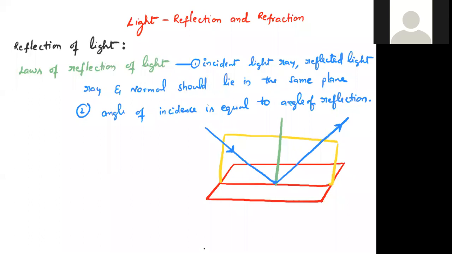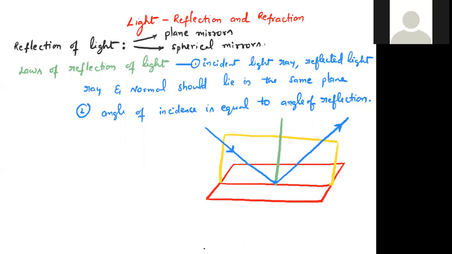Now, in this chapter, first we will discuss the phenomena of light. Reflection of light, I already defined just now. When light falls on a medium, a part of the light gets back into the same medium. That is called reflection of light. Now, we are discussing reflection that takes place at plane mirrors, and also reflection that takes place at spherical mirrors. Reflection can take place from plane mirrors as well as from spherical mirrors.